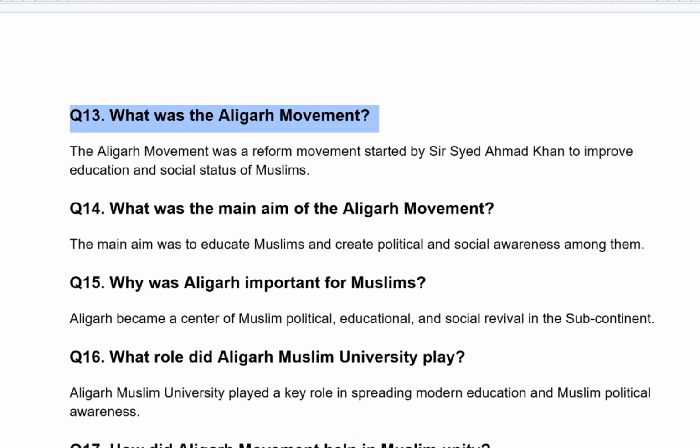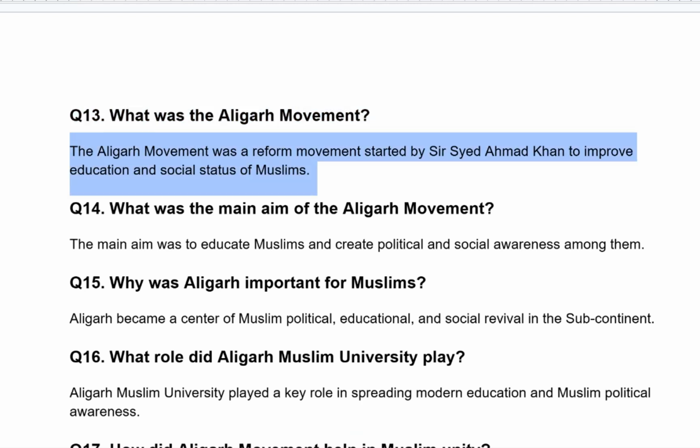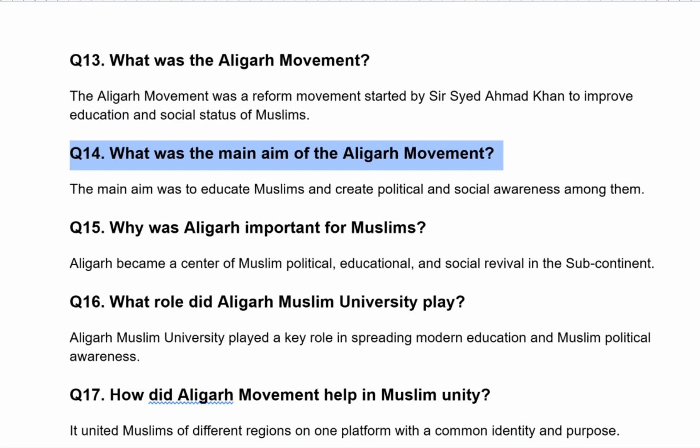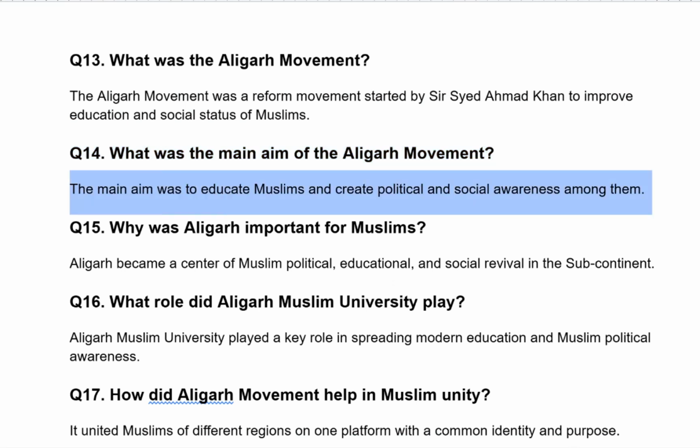What was the Aligarh Movement? Aligarh Movement was a reform movement started by Sir Syed Ahmad Khan to improve education and social status of Muslims. What was the main aim of the Aligarh Movement? The main aim was to educate Muslims to create political and social awareness among them.